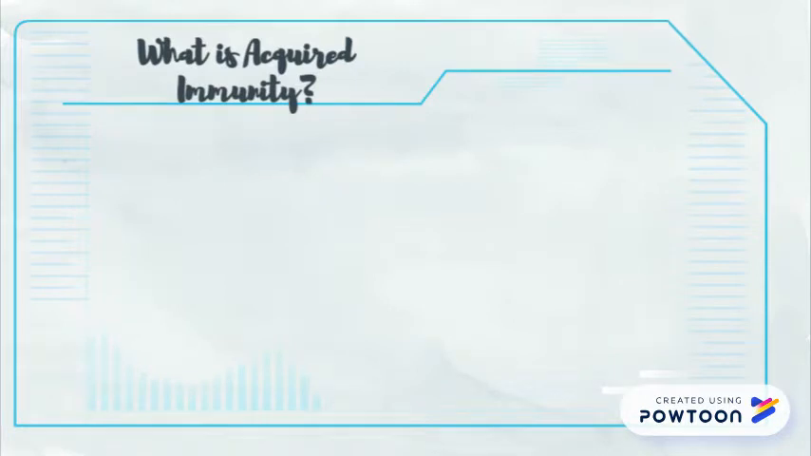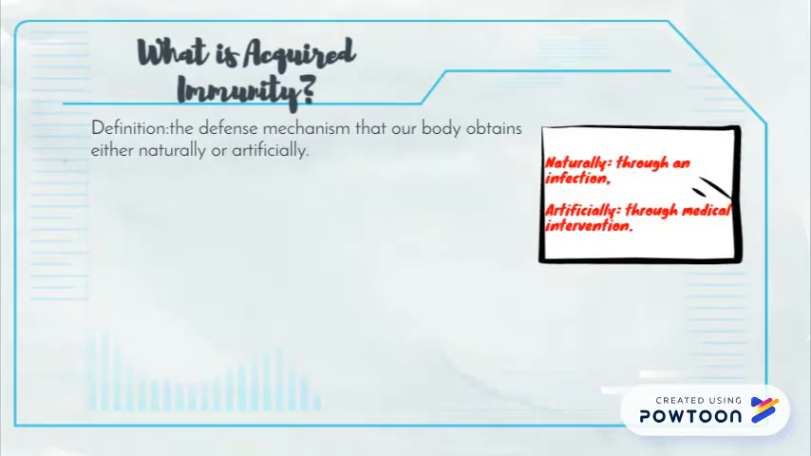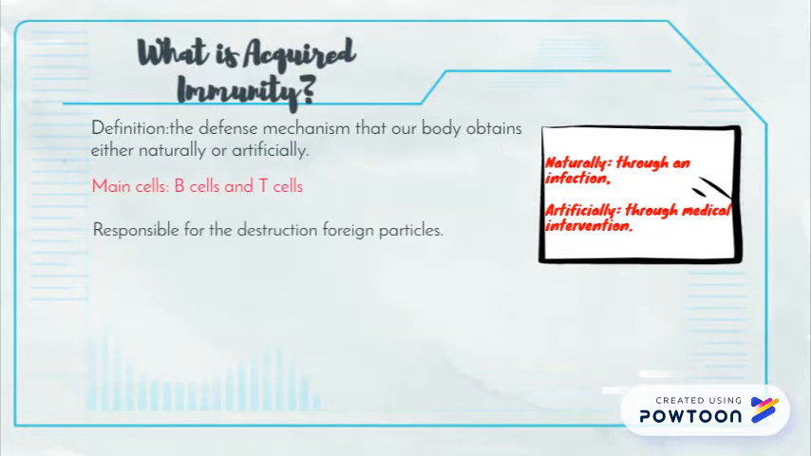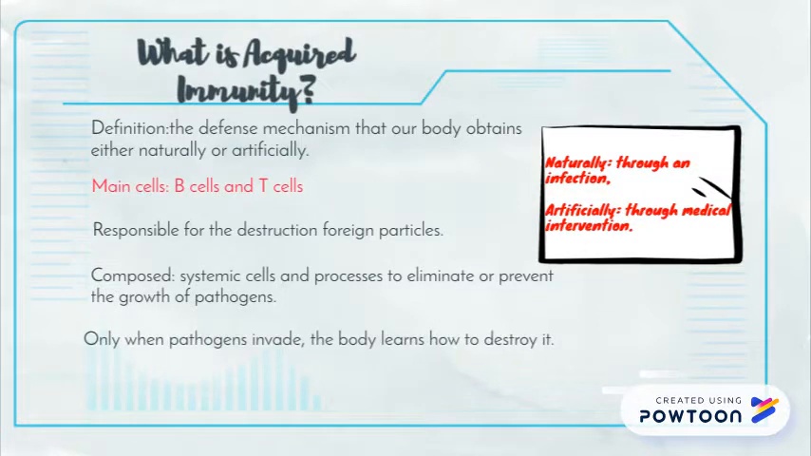Immunity. Acquired immunity is a defense mechanism that our body obtains either naturally or artificially. Naturally, it can be obtained through an infection, and artificially, it can be obtained through medical intervention. It is responsible for the destruction of foreign particles.